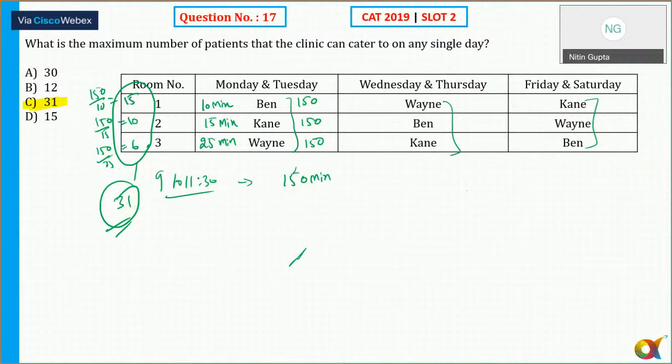Any doubts to anyone now? Can I move to the next question? So this was the set which was doable, which you all should have done. Okay, now let's move to the next question, number 18.